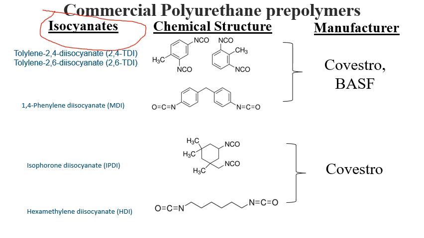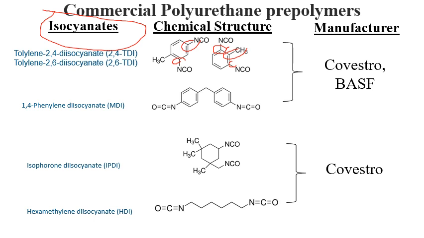So this is toluene, and at position 2 and position 4 we have isocyanate groups, and it is called a diisocyanate. TDI means toluene diisocyanate, and then next is toluene 2,6 diisocyanate. Here we have toluene, and at position 2 and position 6 we have the isocyanate groups, so it is called 2,6 TDI.